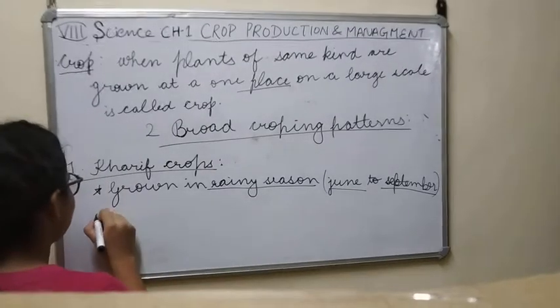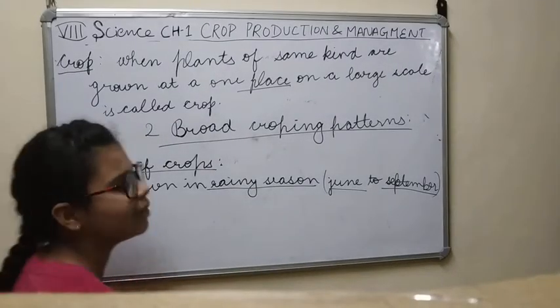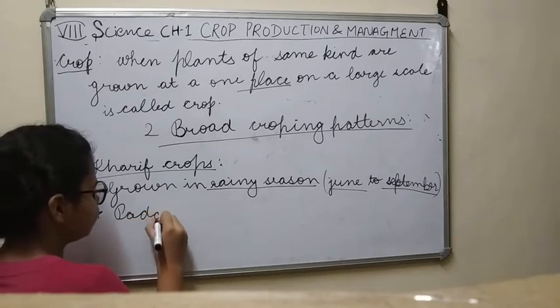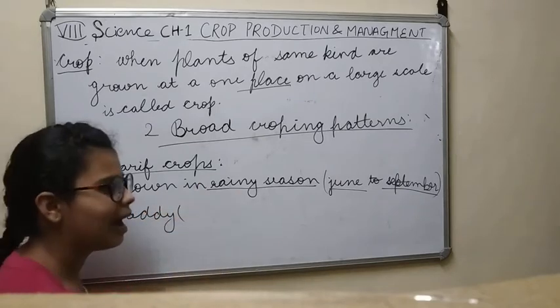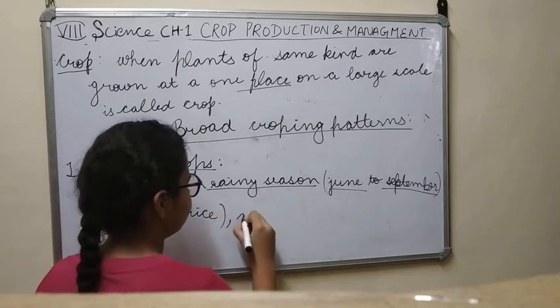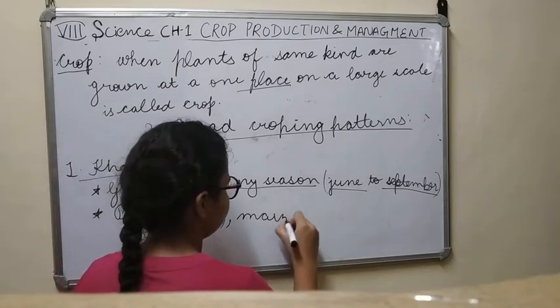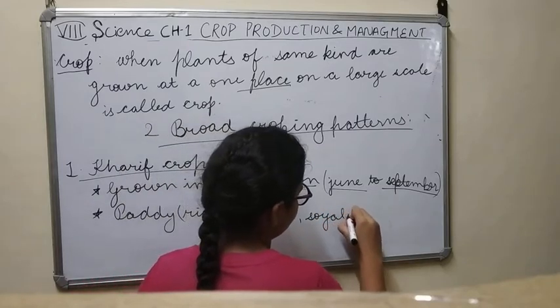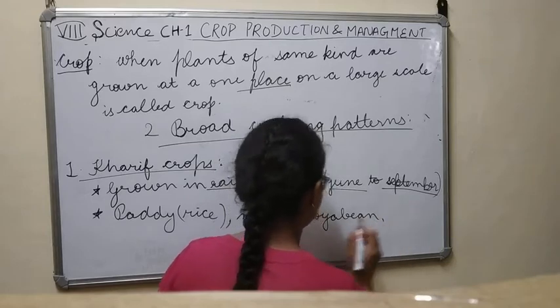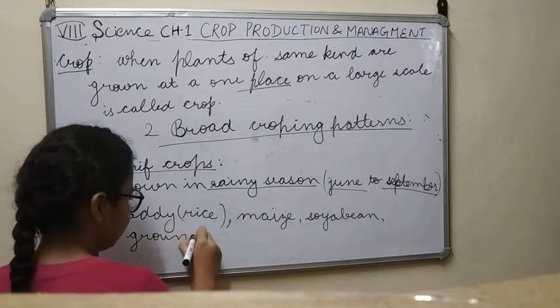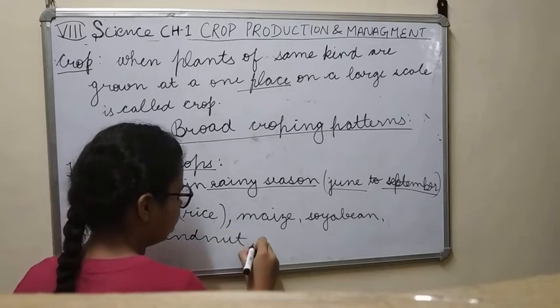Now, some examples of Kharif crops: paddy, we can also write it as rice, maize, soya bean, groundnut, and cotton.